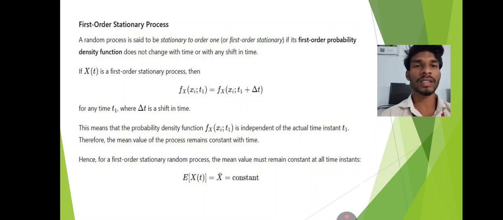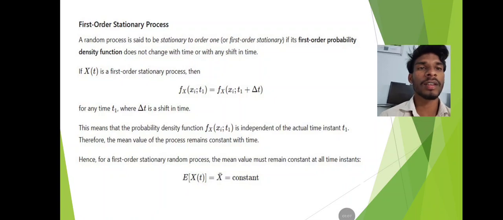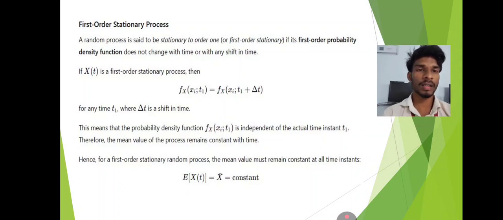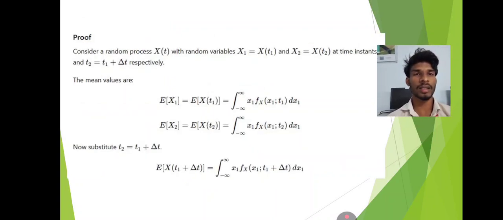If X(t) is a first order stationary process, then fX(x1; t1) equals fX(x1; t1 plus delta t) for any time t1, where delta t is a shift in time. This means the probability density fX(x1; t1) is independent of the actual time instant t1. Therefore, the mean value of the process remains constant with time. Hence, for a first order stationary random process, the mean value must remain constant at all time instants: E[X(t)] equals X bar, equal to a constant.